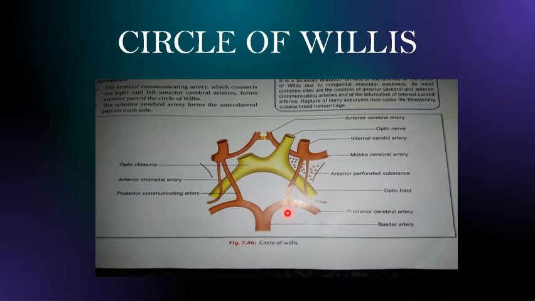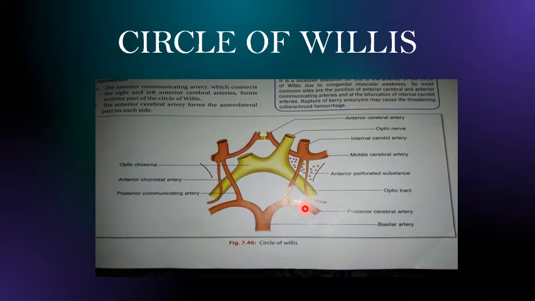Now when we see the posterior part of the circle of Willis, the circle is completed posteriorly by the bifurcation of the basilar artery. Here you can see the basilar artery bifurcating into the posterior cerebral artery. Here also posterior cerebral artery. So the basilar artery bifurcates into the right and left posterior cerebral arteries, and these form the posterior portion of the circle of Willis.